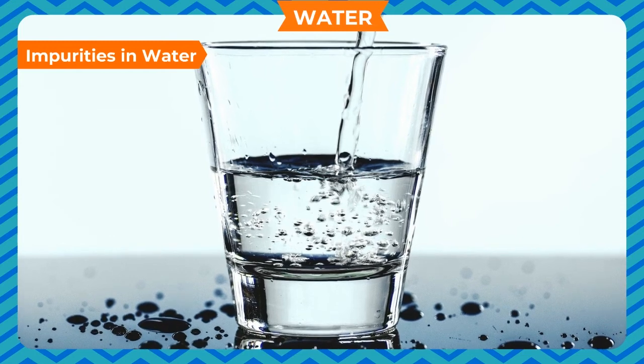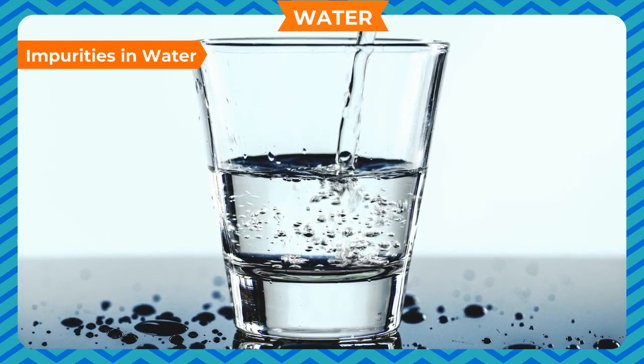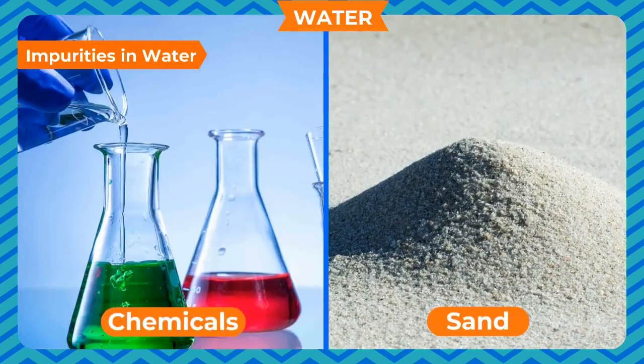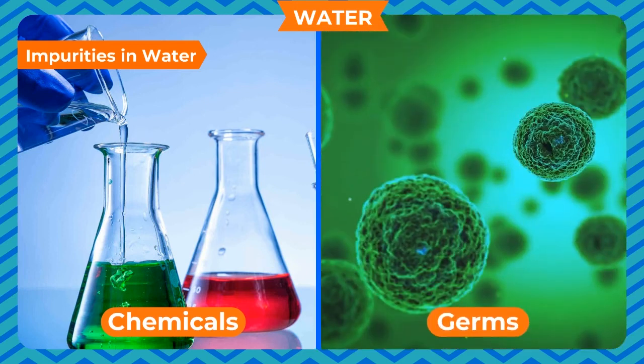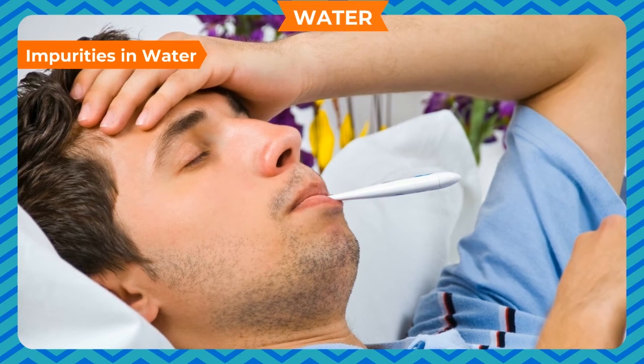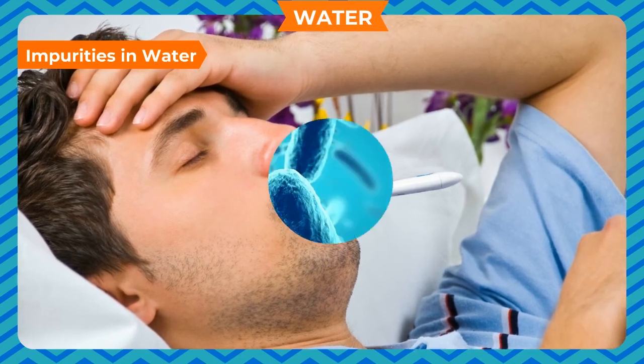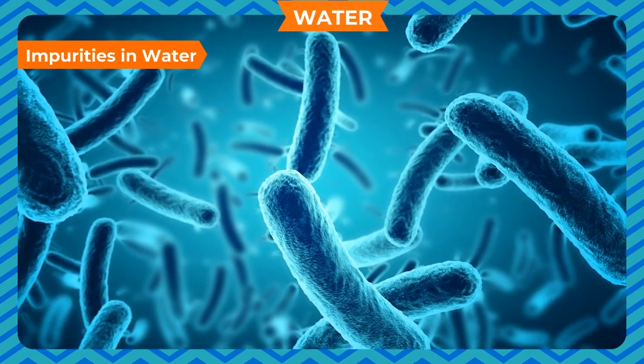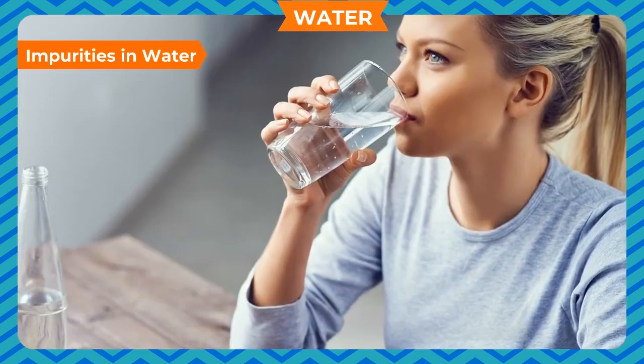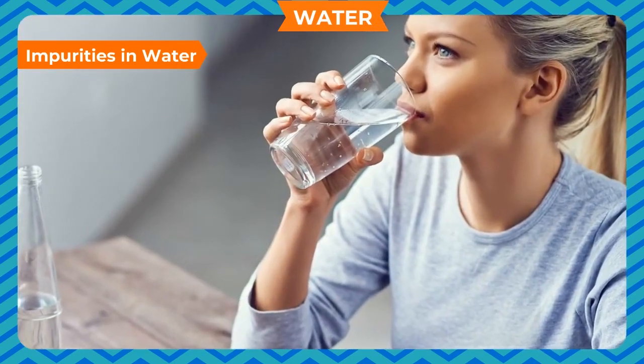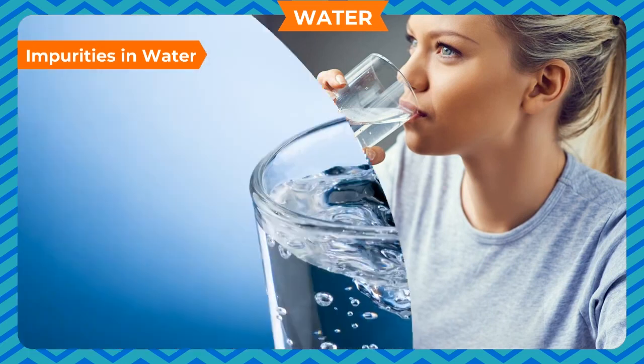Impurities in water. Impurities are the substances such as dirt, sand, chemicals, and germs which make the water unfit for use. Impure water can cause many diseases because it contains harmful germs. So, impurities in water must be removed to make it fit for drinking.